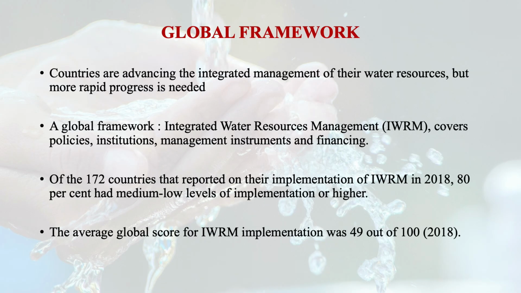That means that they have laid a solid foundation for implementing the many elements of the approach. This is quite good. However, another part is that 60% of the countries are not on track to reach the 2030 target of full implementation, and accelerated progress is required, particularly in the area of sustainable financing, because some of the underdeveloped countries do not have enough financial support. The economic condition is not very good. So in 2018, the average global score of integrated water management implementation was 49 out of 100. So we have to improve that.